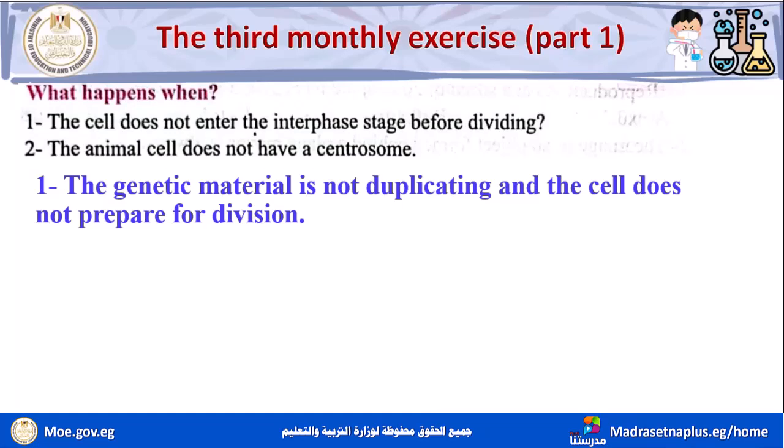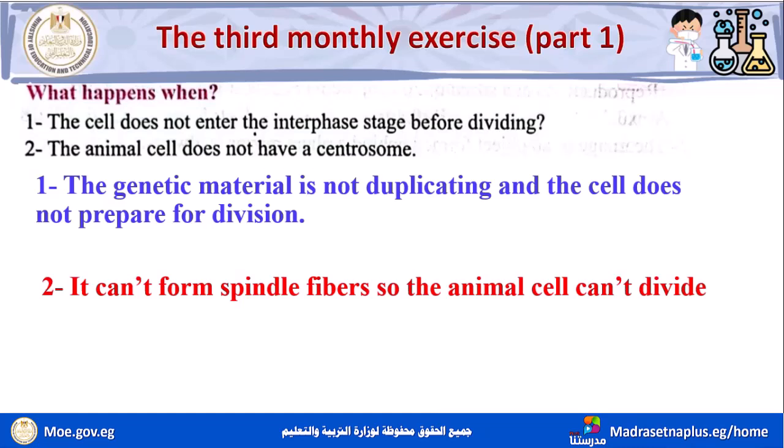Question number 2, the animal cell does not have a centrosome. Animal cell does not have the centrosome. What is the function of the centrosome? What is its job here? It forms spindle fibers. Okay, if it is not present, it can't form spindle fibers, so the animal cell can't divide.